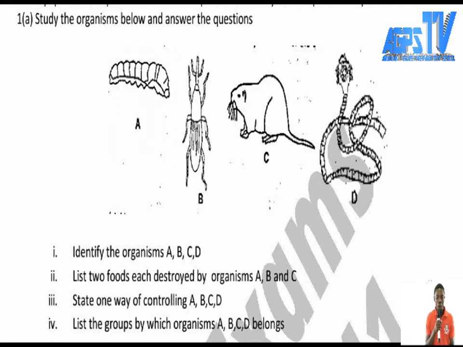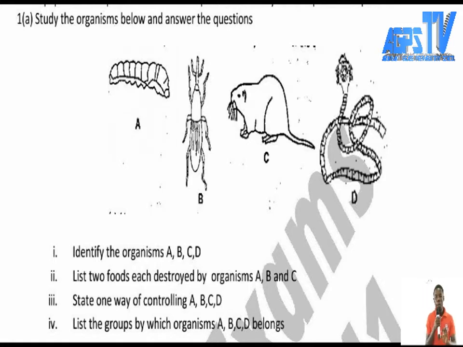State one way of controlling. So how can you control caterpillar? Assuming you are a farmer, how can you control this organism in your farm? Weevil: how can you control weevil? If there's a lot of weevil in your sack of maize, how can you control them? And the next one, how can you control the rat? And the last organism is the tapeworm. How can you control tapeworm?